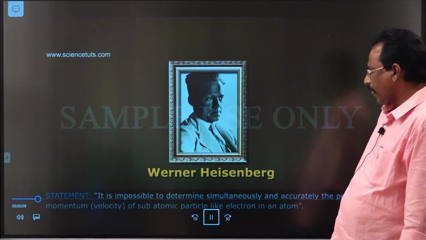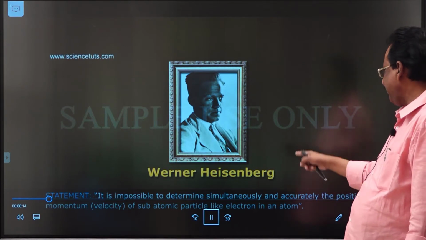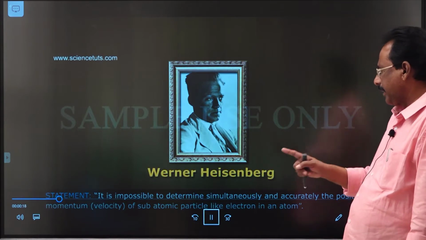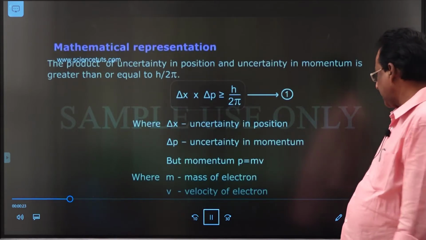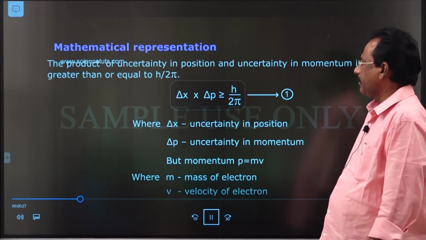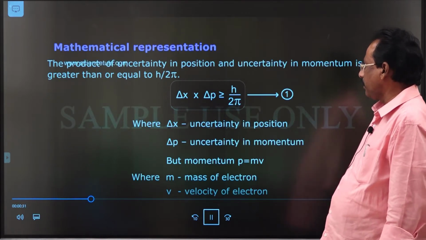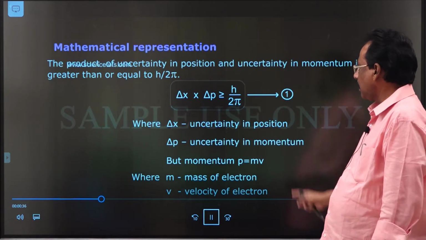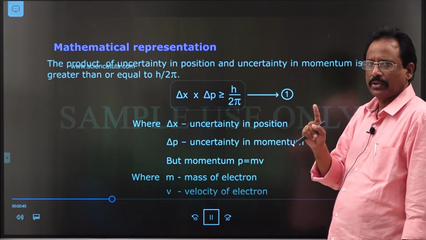According to him, it is impossible to determine simultaneously the exact position and exact momentum or velocity of the particle like an electron, and according to him, the mathematical representation is delta x into delta p is greater than or equal to h by 2 pi or h by 4 pi or approximately equal to Planck's constant also.